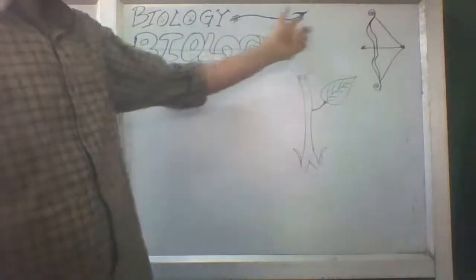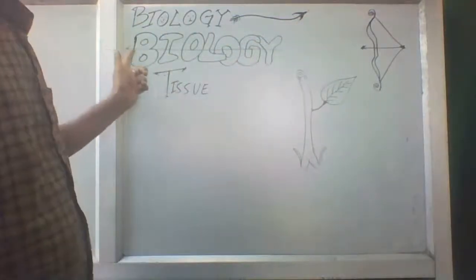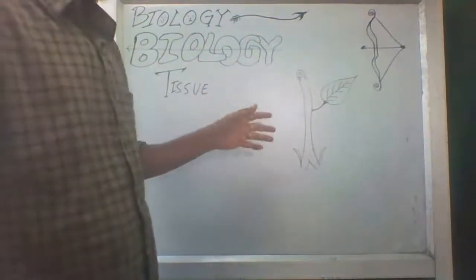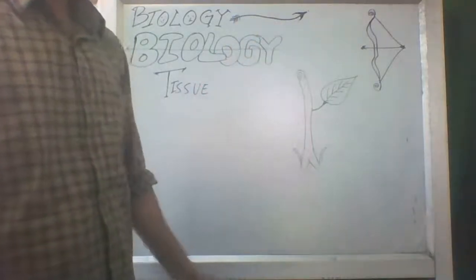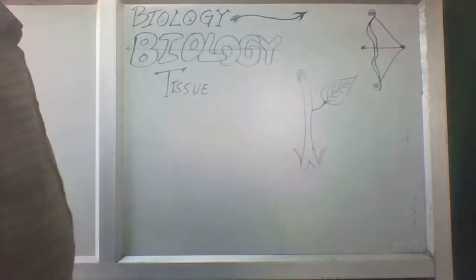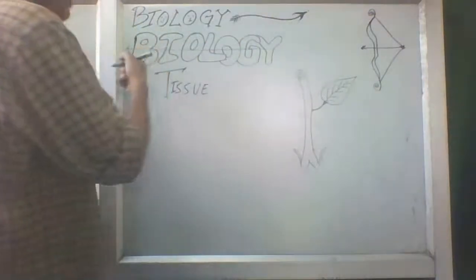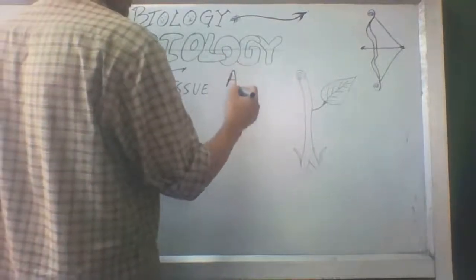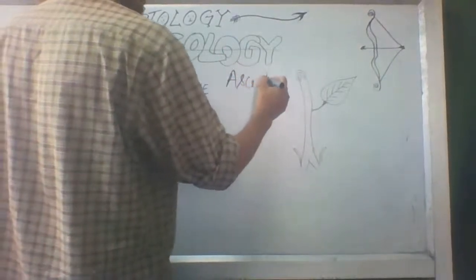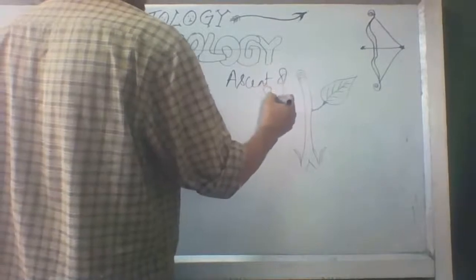So I made two biologies in different font sizes, and the Gandiva of Arjuna and an arrow which is going to pierce this biology. This is one direction, this is two direction. When the liquid goes to the top and comes down, the phenomenon is called the ascent of sap.